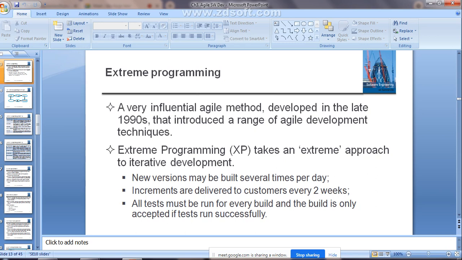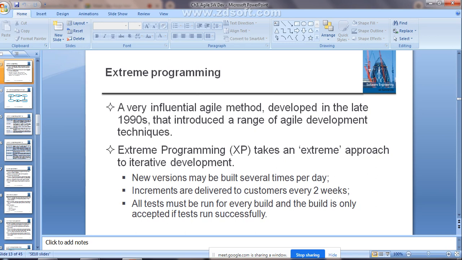In that we are going to study here extreme programming. Yesterday we already saw some introductory part about extreme programming, but once again I'll explain it. What exactly is extreme programming? You can also call it XP. It is one of the agile development techniques. Here it uses iterative development. As I told, several times per day it produces new versions of the software.